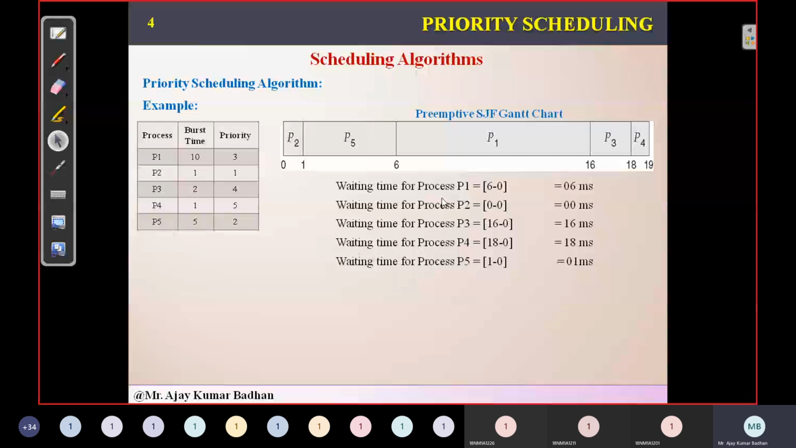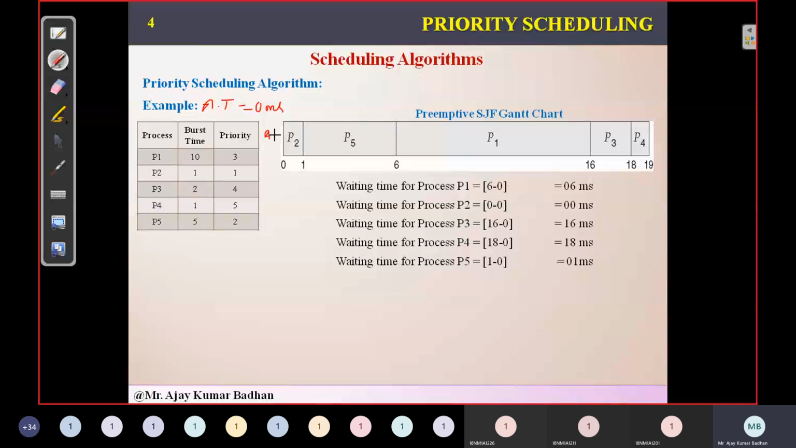Why we are subtracting 0 is because it is the arrival time here. Actually, we need to consider whether it has executed previously or not. But definitely it will not have executed previously here because it's non-preemptive. So here 6 minus 0, 16, 0 minus 0. So this is the waiting time. As I told you, all these processes have come at time 0 milliseconds, so we don't have arrival time here. Based on that, this is the value.